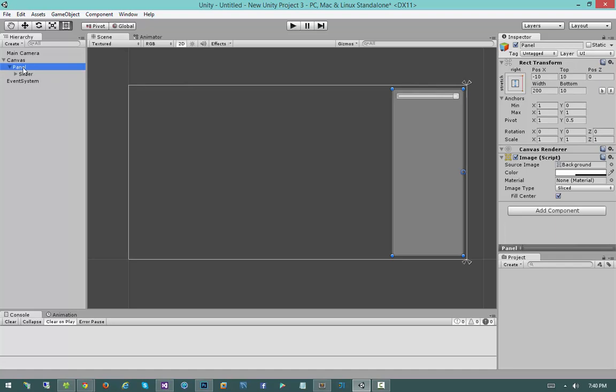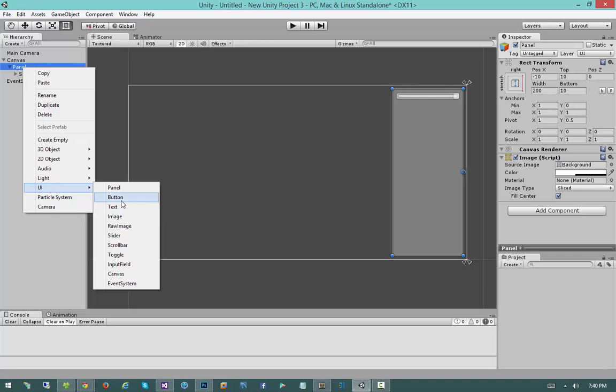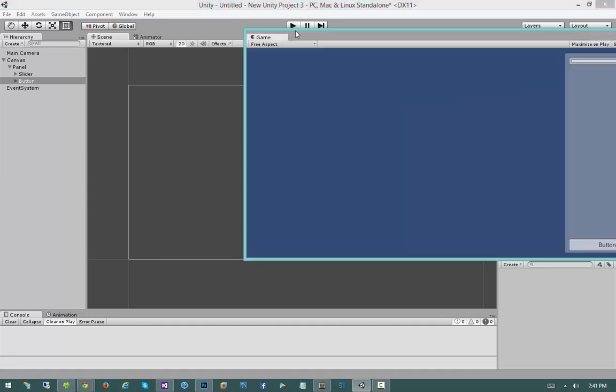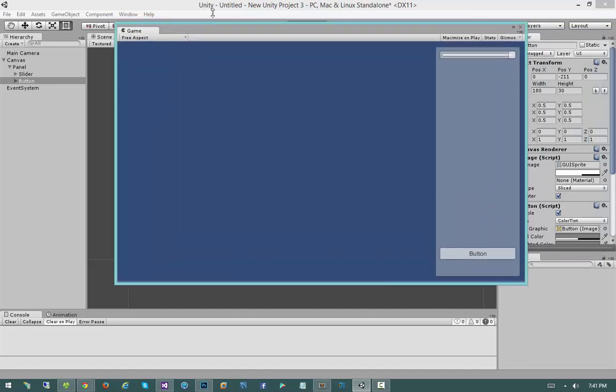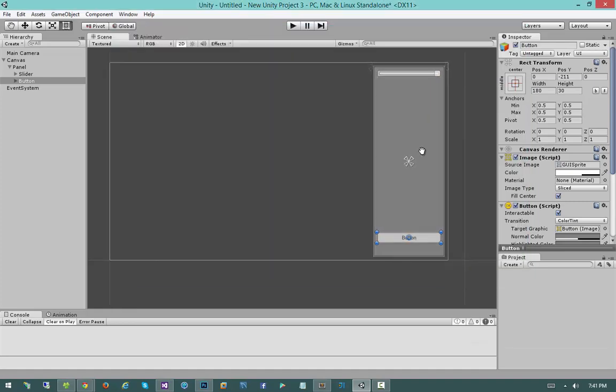So on this panel right here, I'm going to add another child to it by right-clicking UI button. And this button, I want it to be at the bottom of the panel, and I want it to be stickied to the bottom of the panel. Now again, naively, I could do this, but if I did that, you'll notice it doesn't quite stick. It kind of moves as I resize vertically, which isn't the behavior I'm looking for.